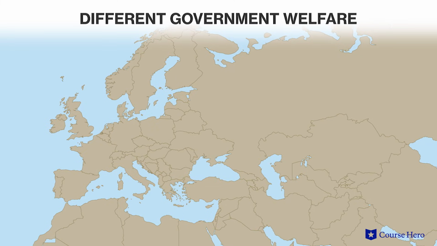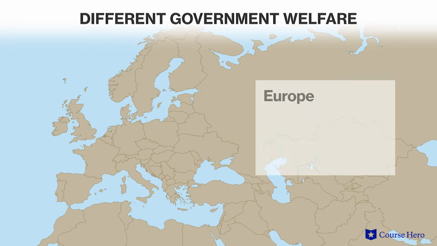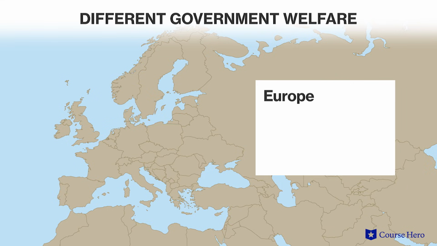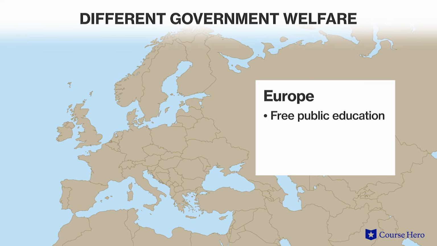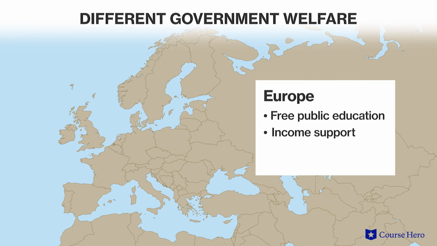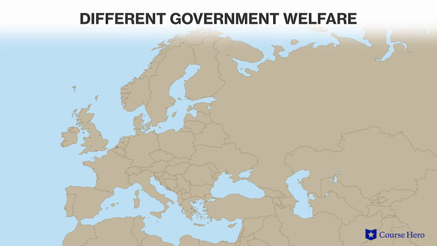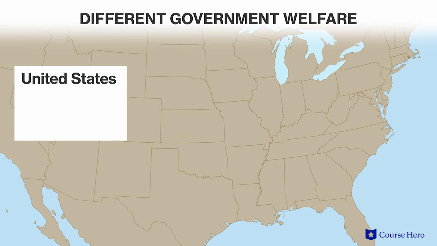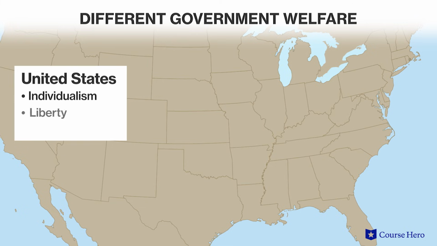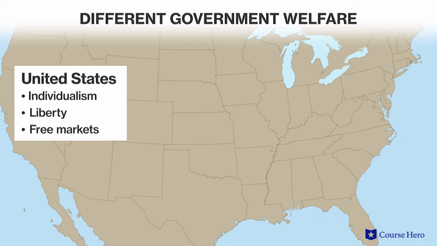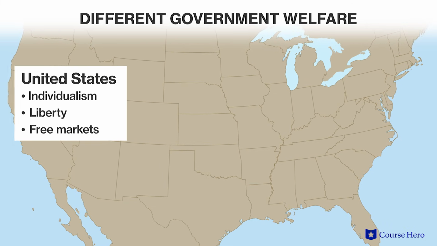While all governments share this broad purpose, they act to implement this goal to different degrees. Social welfare states, such as those found in much of Europe, provide extensive government services including free public education, income support, and government-supplied health care. In the United States, with its strong emphasis on individualism, liberty, and free markets, the government plays a less active role in promoting the welfare.